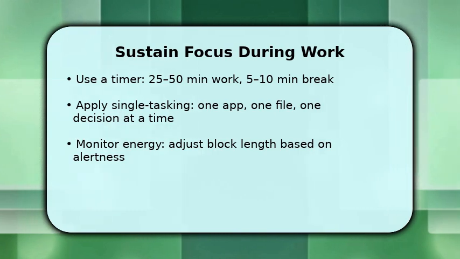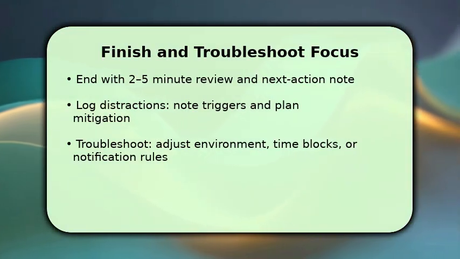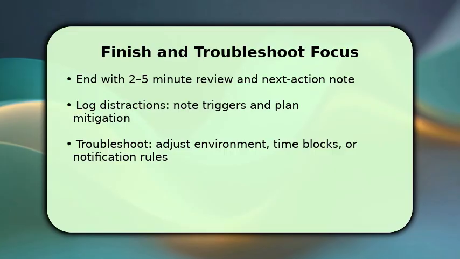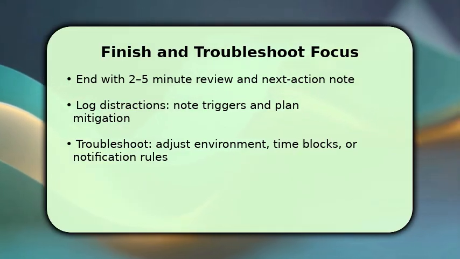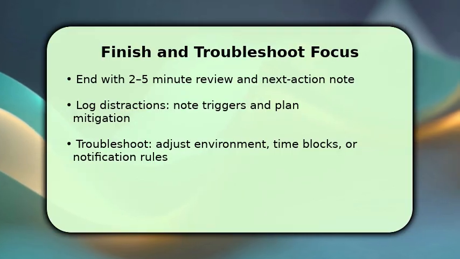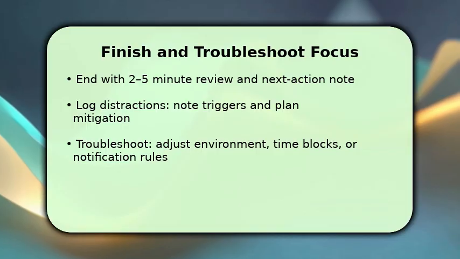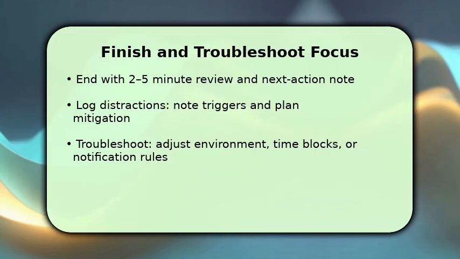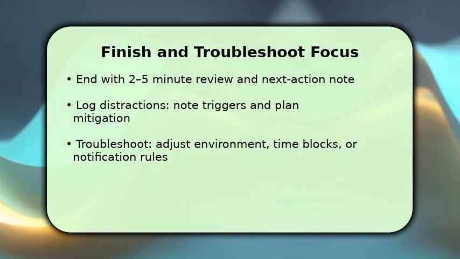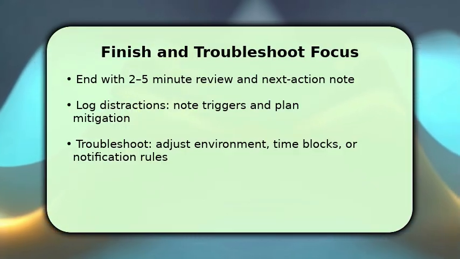You close a focus session by reviewing what you completed and writing a clear next action. This preserves momentum for the next block. If you were distracted, note the trigger and decide a concrete mitigation step for next time. Change location, tweak notification settings, or alter block length. If sessions repeatedly fail, experiment. Move to quieter spaces, use stricter app blockers, or shift work to a different time of day. This diagnostic loop prevents repeating the same mistakes and steadily improves.